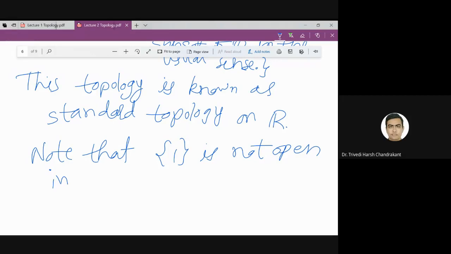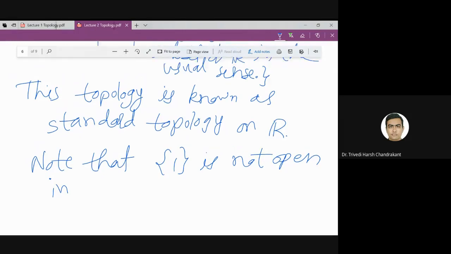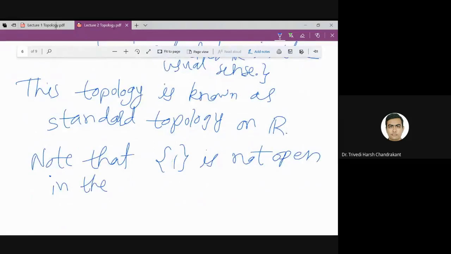Okay. So note that singleton 1 is not open in what I have written, a subset of R in the usual sense. Usual sense means in real analysis.